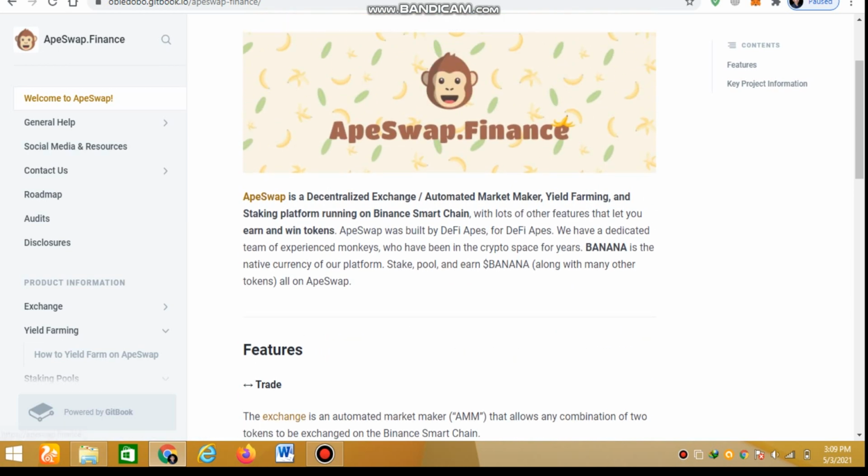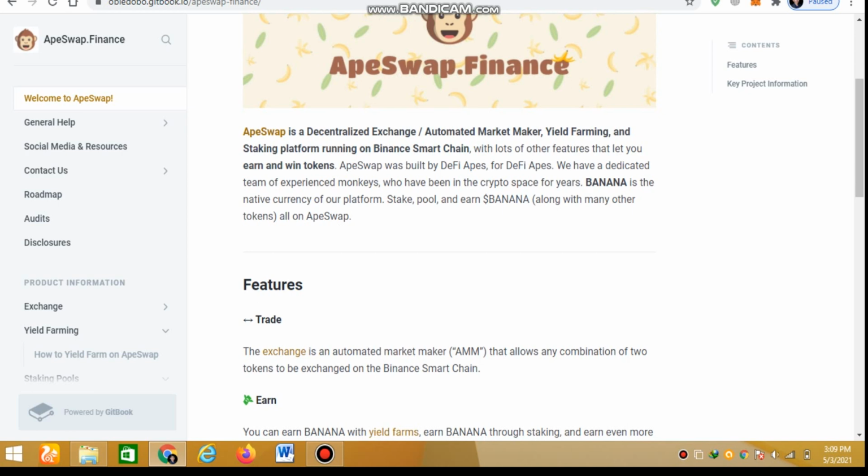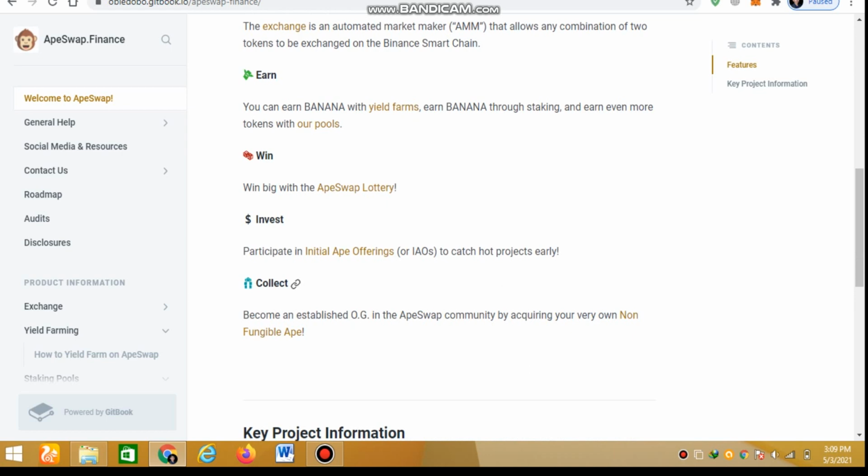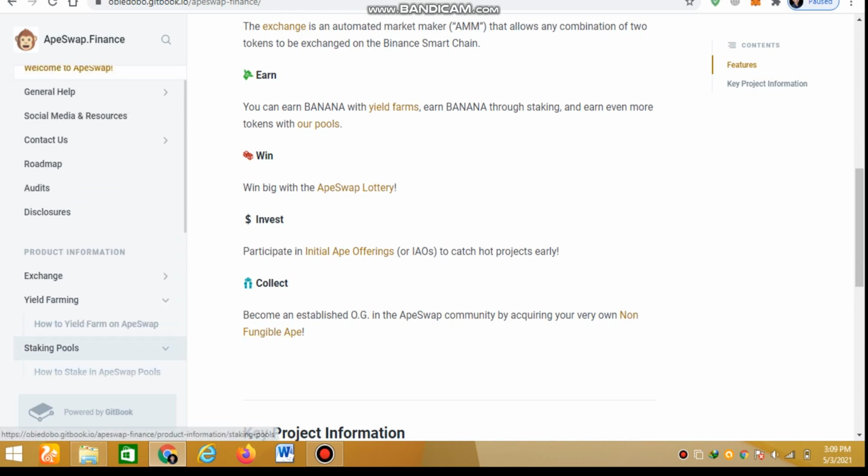In this white paper, we can see that EpiSwap is a decentralized exchange, automated market maker, yield farming and staking platform running on Binance Smart Chain, with lots of other features that let you earn and win tokens. So stake, pool and earn Banana coins along with many other tokens, all on EpiSwap. The exchange is automated. Features: trade, earn, win, the EpiSwap lottery. Invest and collect non-fungible tokens.